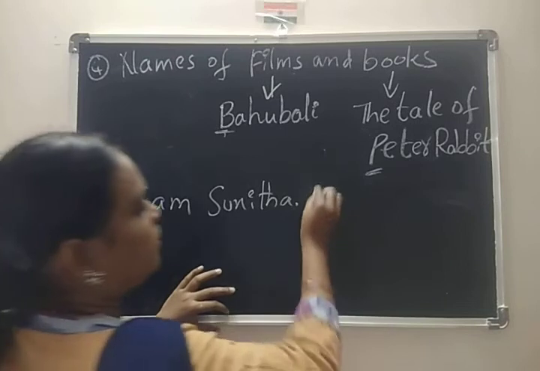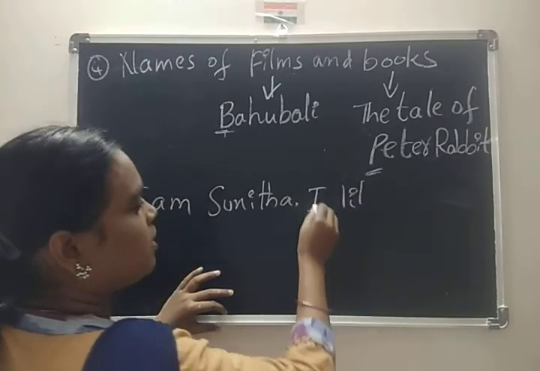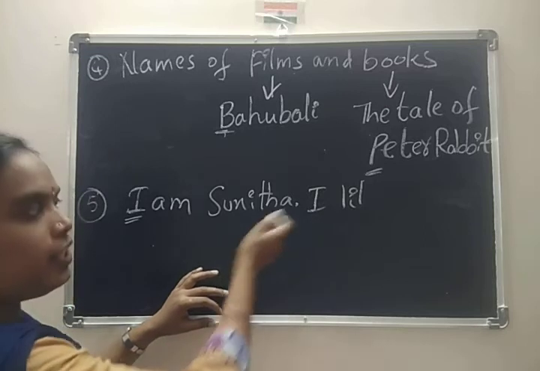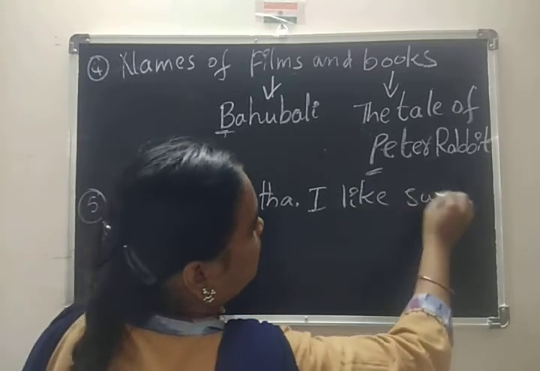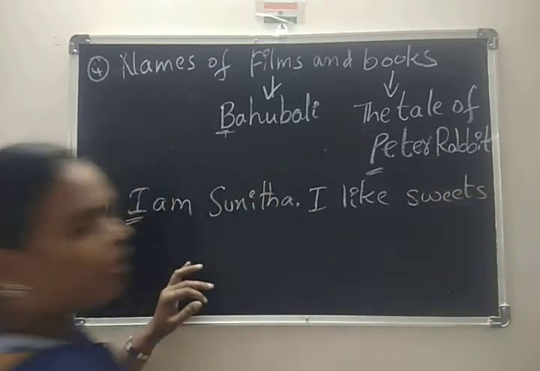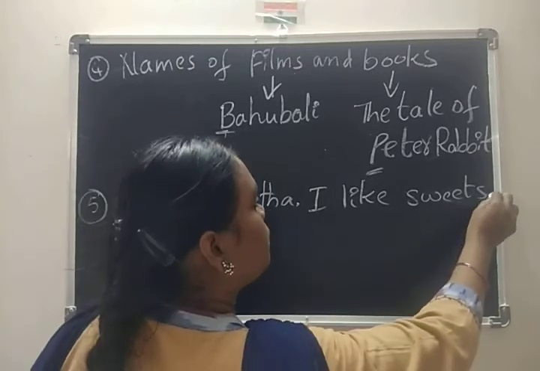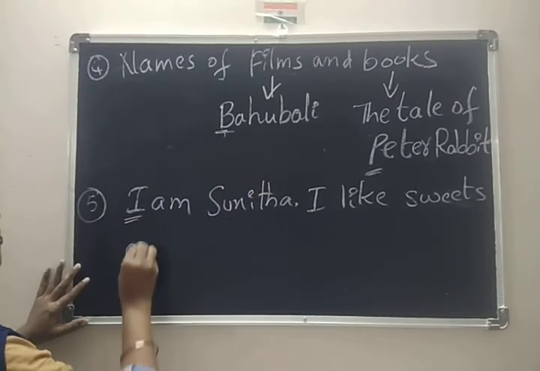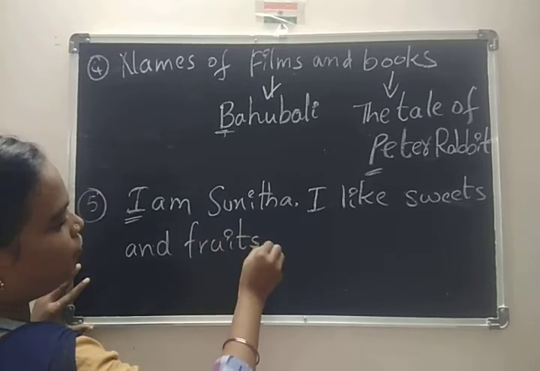I am Sunita and I like. See here, it is in the middle only, no? Continuation: I like sweets. Here it is small only. I like sweets and fruits.